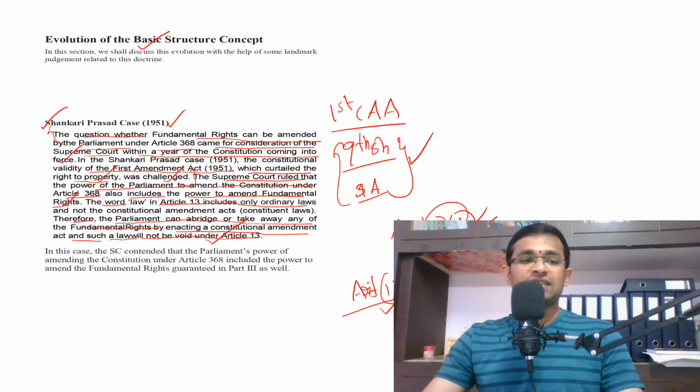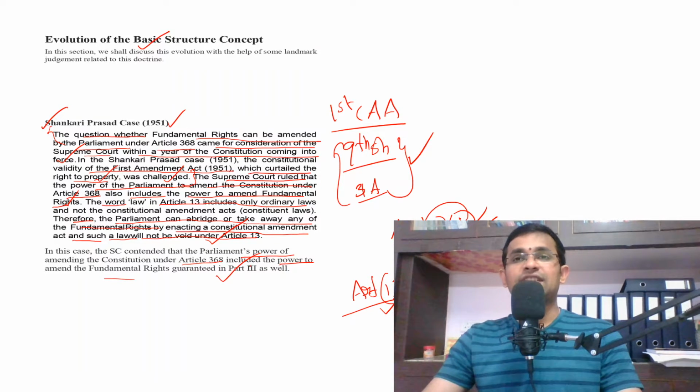Okay. So this is the judgment in Shankari Prasad case, right? So in this case, Supreme Court held that Parliament's power of amending the Constitution under Article 368 included the power to amend the fundamental rights guaranteed in Part 3 as well, right?